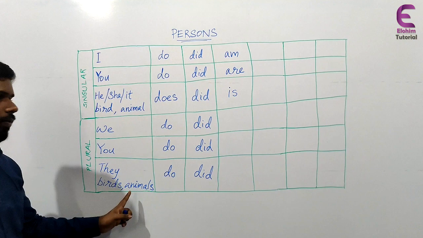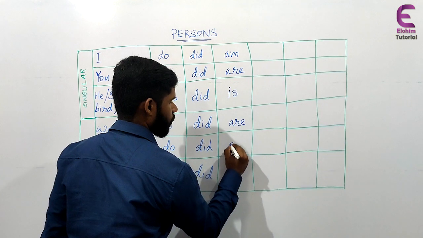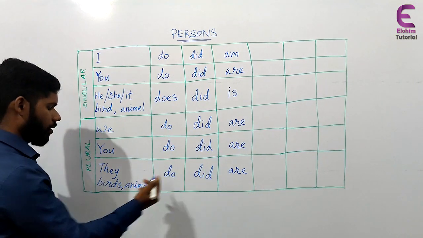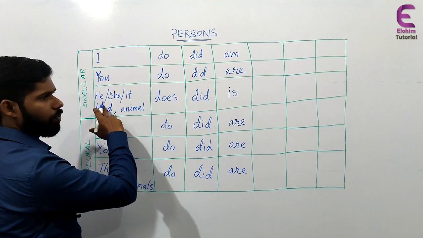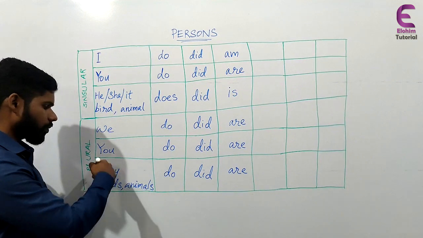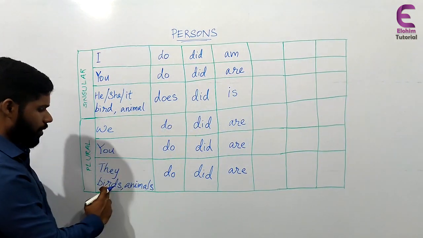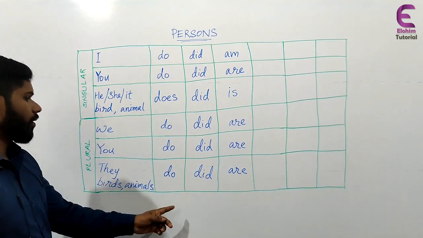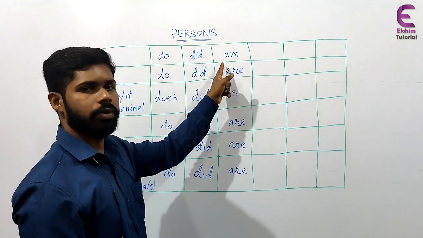Then in the plural form, there will always be are with the three persons. We are, you are, they are, birds are, animals are. Here in third person singular, it is he is or she is. When we come to third person plural, it will be they are. Bird is, birds are. Animal is, animals are. See the difference? These are the present forms of is, am or are.